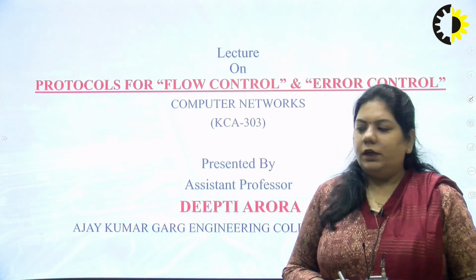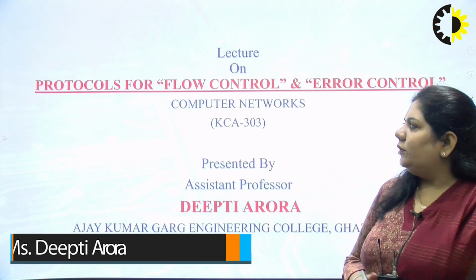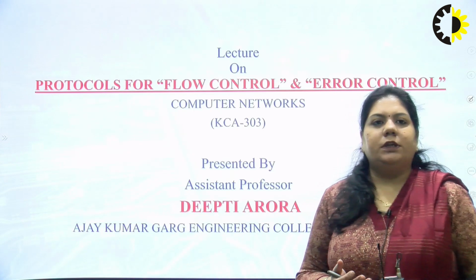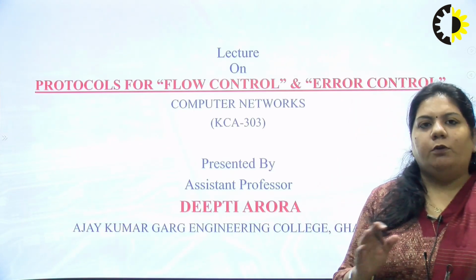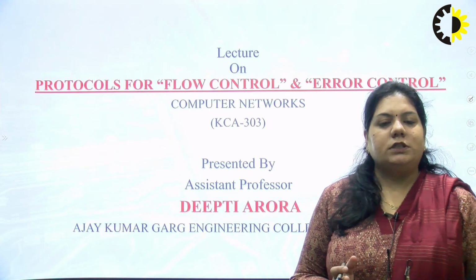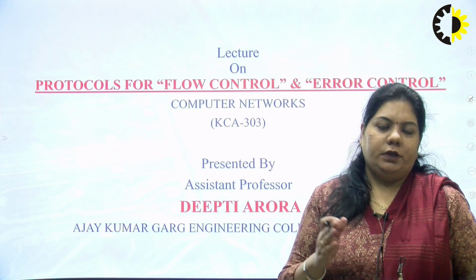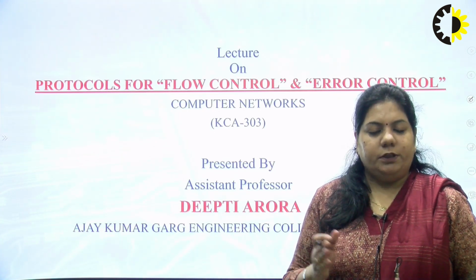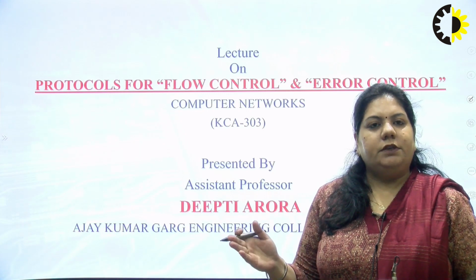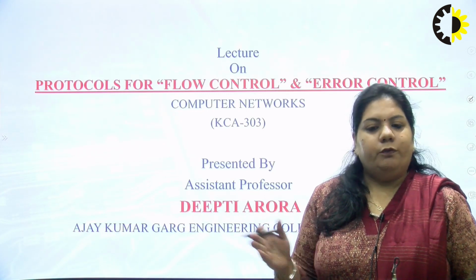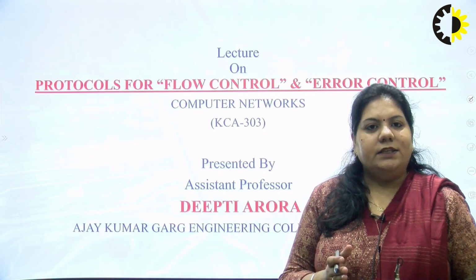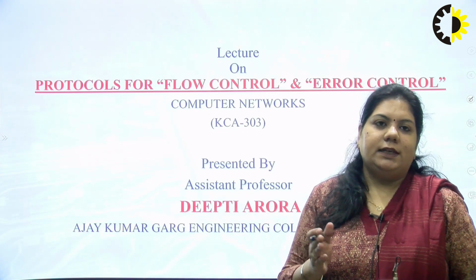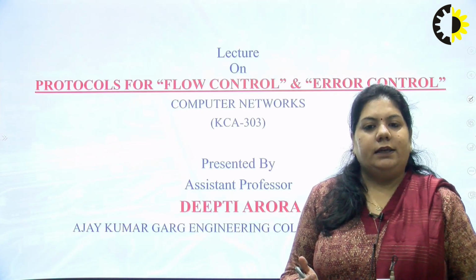Myself Deepti Arora. Now we are studying the topic of flow control and error control, which is in the data link layer. That means we are transmitting the data over the data link layer in the form of frames. At the receiver side, it is possible that the data we are transmitting could be changed. It may have errors, or the data may be out of control at the receiver side. Maybe the sender is fast and the receiver is slow. It could not manage the amount of data that the sender is sending. So how do we manage that data at the receiver side?